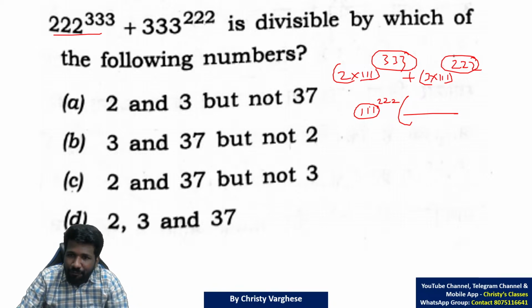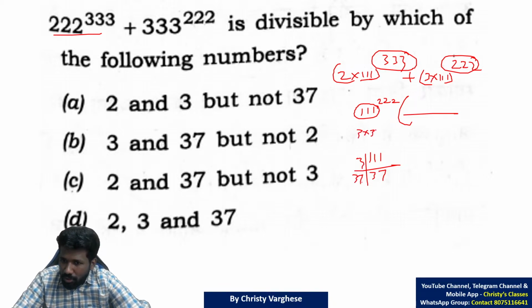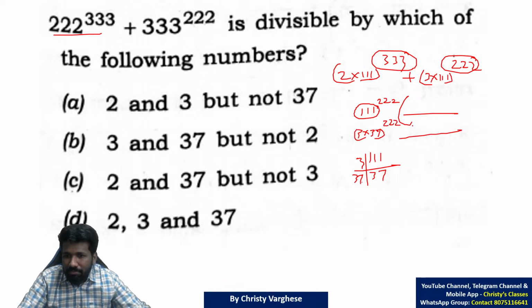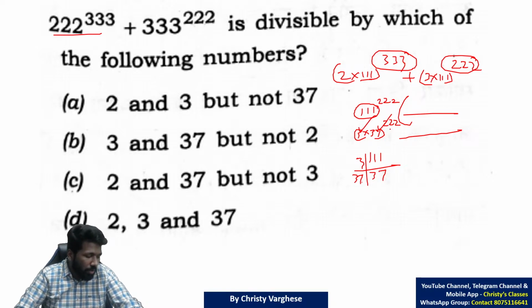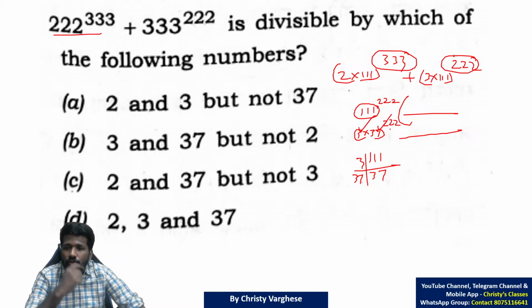So definitely the number is divisible by 111. 111, if you factorize it, you will get 3 and 37 as factors. So this is 3 into 37 raised to 222 into something, whatever that something is. That means 3 is a factor, 37 is a factor for sure, because 3 into 37 raised to 222 means 3 raised to 222 into 37 raised to 222.